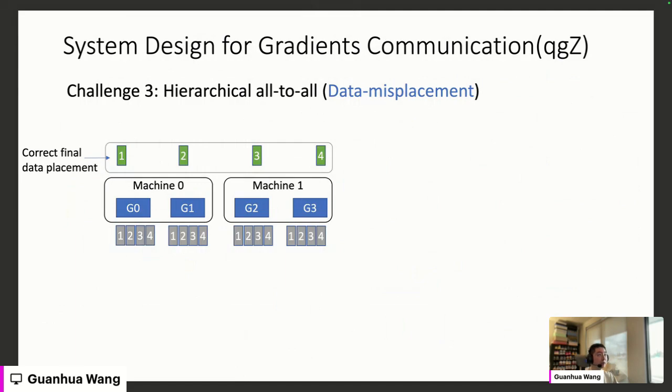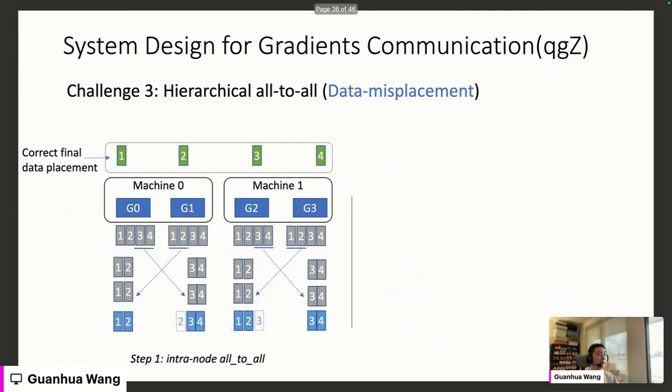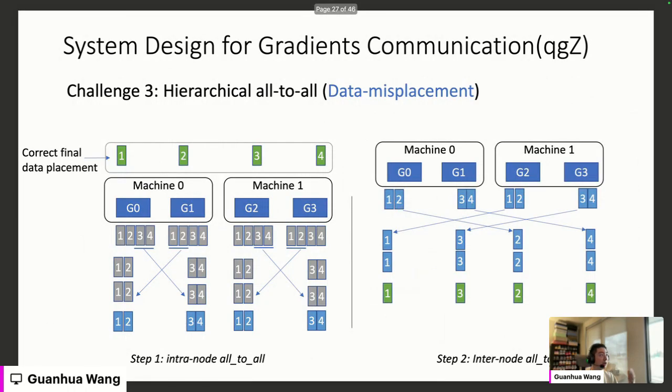However, if we directly apply our hierarchical all-to-all, after the first step, intra-node all-to-all, you can see G1 cannot even see gradient chunk 2, which should be its correct final data placement. Similarly, on the G2 side, it cannot see gradient chunk 3, which should be its correct final data placement. Because of this, after the second round, inter-node all-to-all, we have a data misplacement issue between GPU 1 and GPU 2.